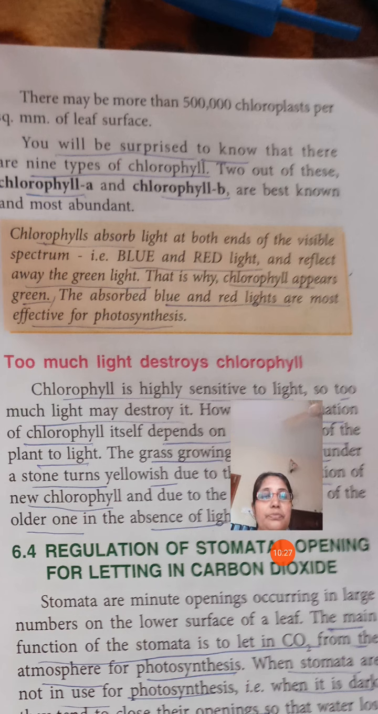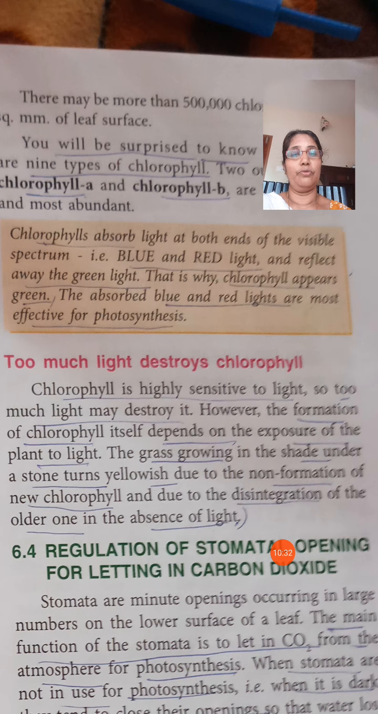Then again, another thing: too much light destroys chlorophyll. Chlorophyll is highly sensitive to light. If the light is too much or too little, both can destroy chlorophyll formation. Enough sunlight is necessary, but if the sunlight is too much, the chlorophyll will also be destroyed.